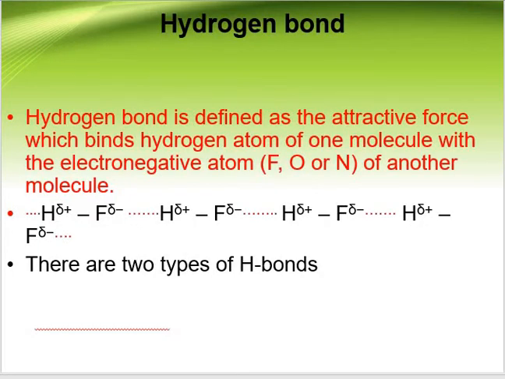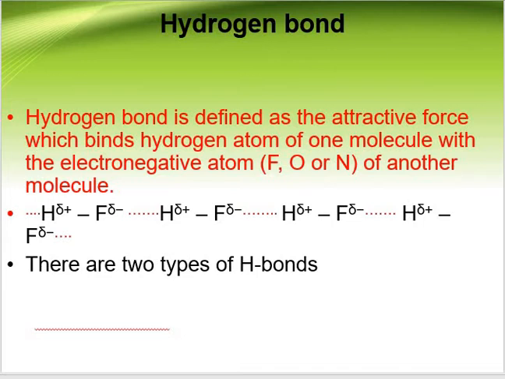Now, next, hydrogen bond or hydrogen bonding. A hydrogen bond is a special type of dipole-dipole interaction which occurs when a hydrogen atom is bonded to a strongly electronegative atom, or an atom which has a lone pair of electrons. See the example on the screen. There is a single covalent bond between hydrogen and fluorine, and because of the higher electronegativity of fluorine, the electron pair is shifted towards the fluorine side.